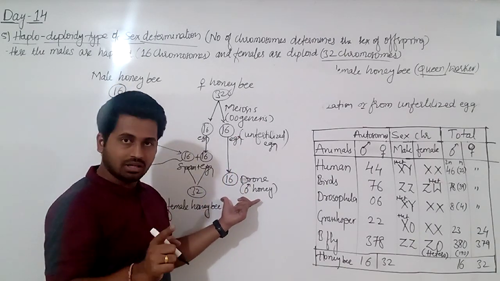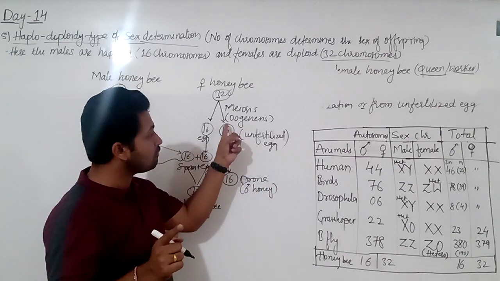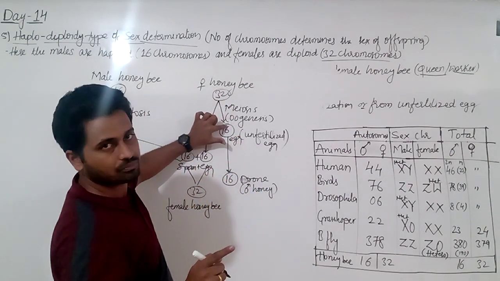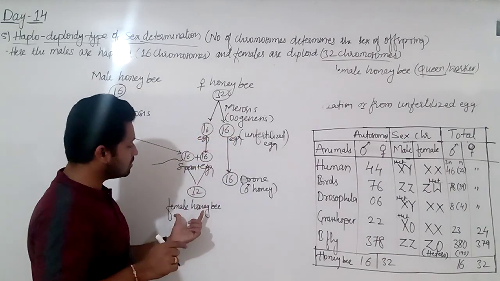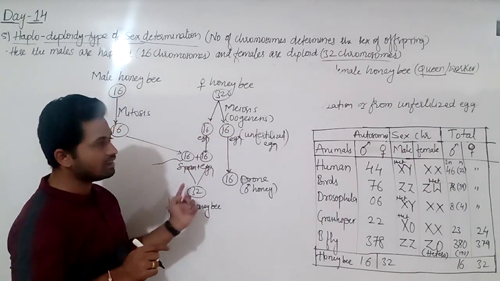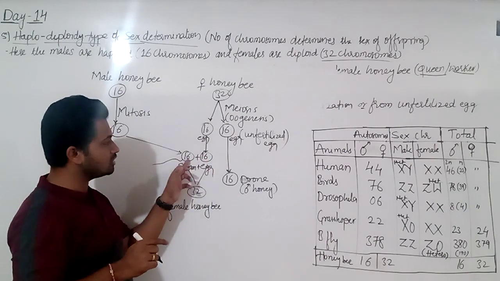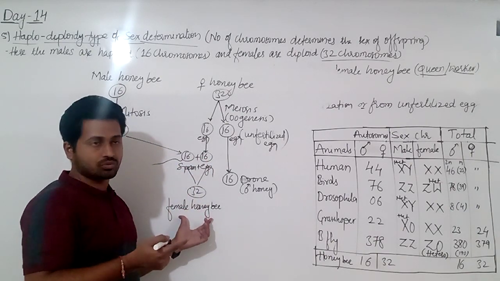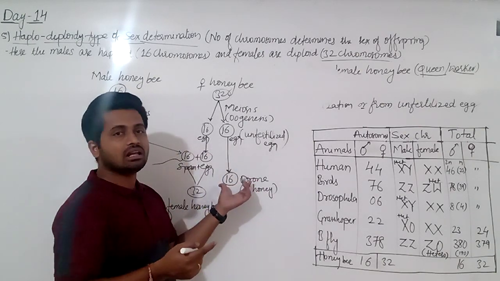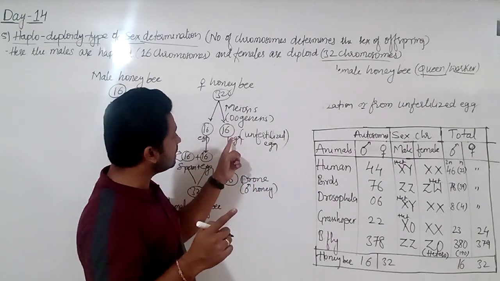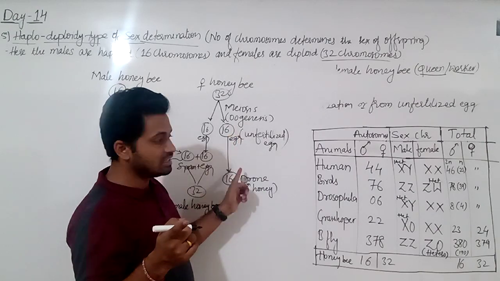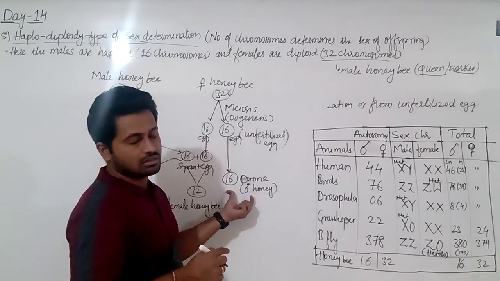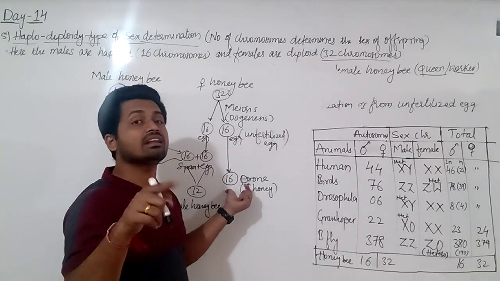drone. It means here the males don't have a father because they have only a mother, because they are formed from only the mother's gamete, not from the father's. Whereas females are formed from both gametes, male and female. From the mother's egg and father's sperm the female honeybee is formed, queen or worker, that is one. But here the drone or male honeybee is formed only from the mother's unfertilized egg. It means it has only a mother, not a father. That is, here the males don't have a father, hence they can't have a son.